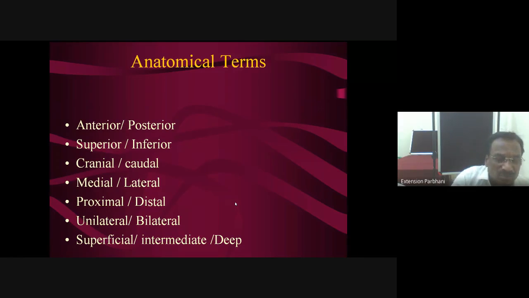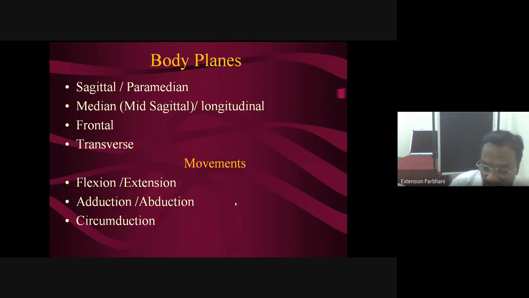Proximal, distal. Proximal means the end which is towards the body, and the end which is away from the body is distal. Particularly these types of terms are used in the case of bones. Unilateral, bilateral. A simple example I am telling you: unilateral paralysis means one side paralysis. Bilateral paralysis, both side paralysis. Then superficial, intermediate, deep. Superficially located, then next, and deeper, located in deeper parts. This is in general about body planes.